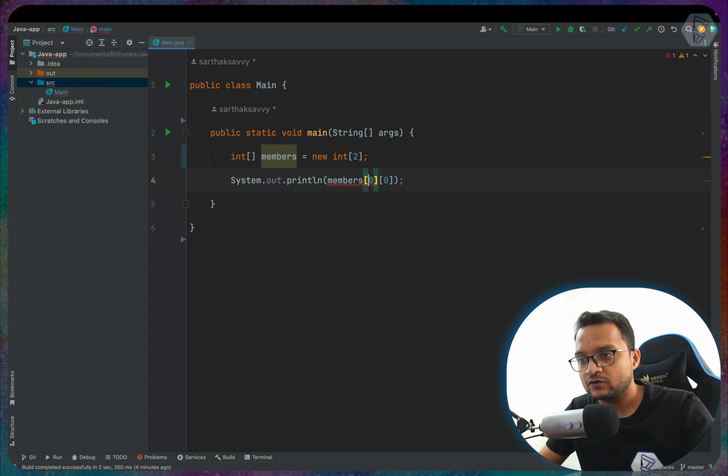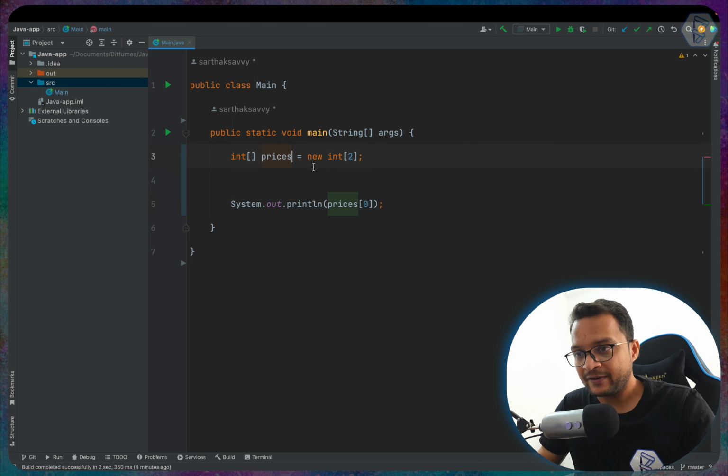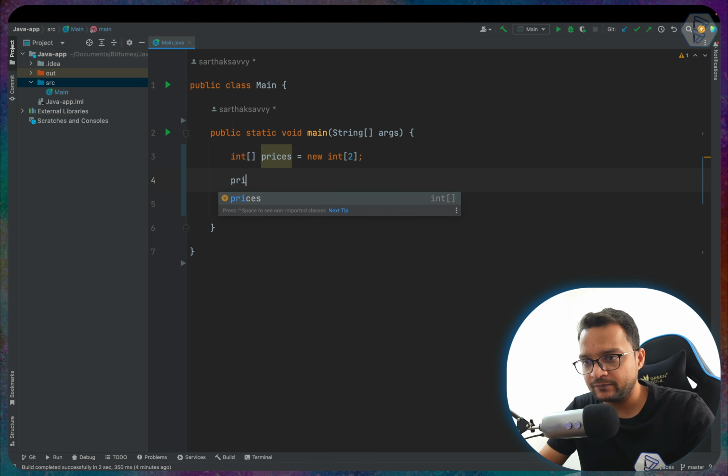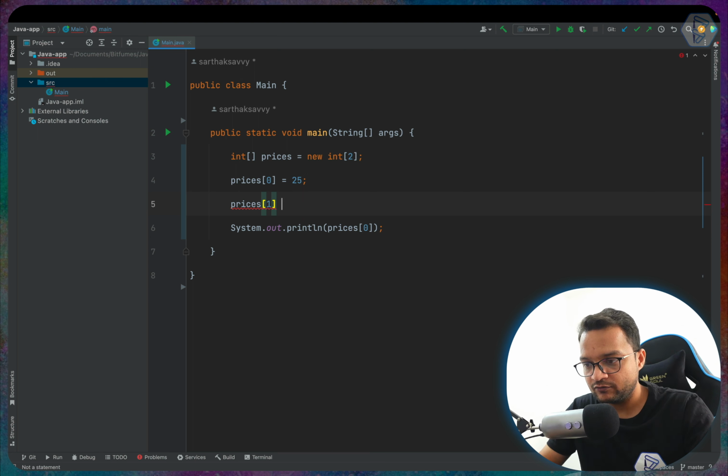This is going to be an array of prices, so I'm going to name it prices. Let's say the first value is going to be 25, and the second value, with the first index, is going to be 44.